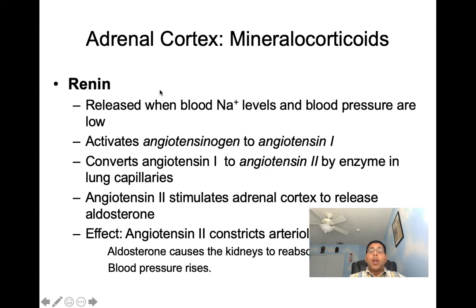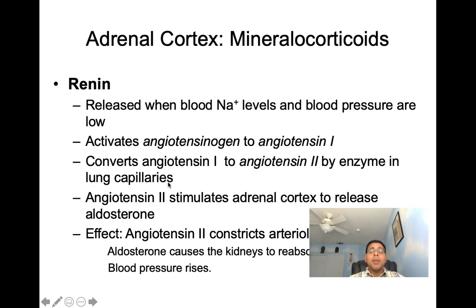So if we have low blood sodium levels and low blood pressure, this is going to stimulate the release of renin. What renin does is it's going to activate angiotensinogen. So it converts angiotensinogen to angiotensin 1. Angiotensin 1, we'll see, is going to get converted to angiotensin 2. It gets converted to angiotensin 2 by this enzyme that's produced by our lung capillaries.